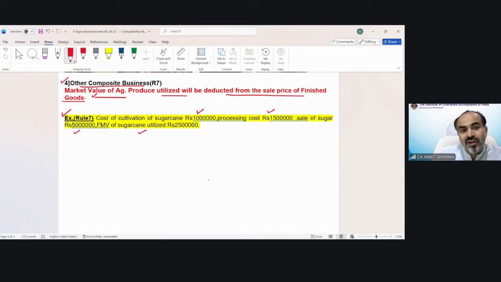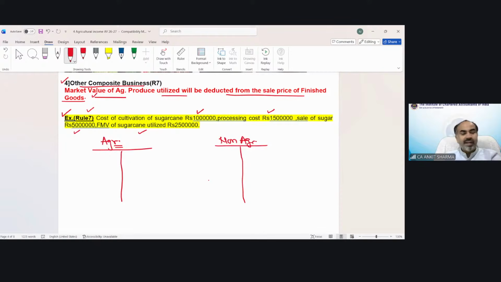But if the question relates to a case where no specific percentage has been given, then to find out the agricultural income and non-agricultural income, you have to prepare two trading and profit and loss accounts separately. One for agricultural purpose, one for non-agricultural purpose. For agricultural income, we calculate separately, and for non-agricultural, we calculate separately. We are doing accounting in daily work, so that is very, very easy.